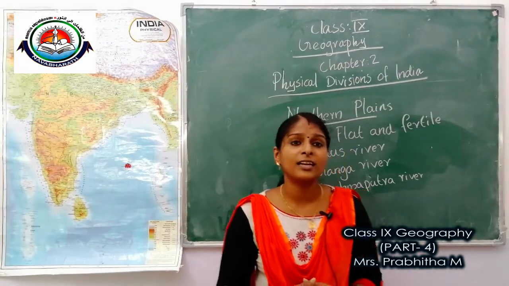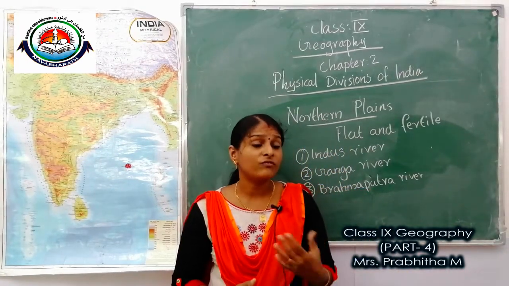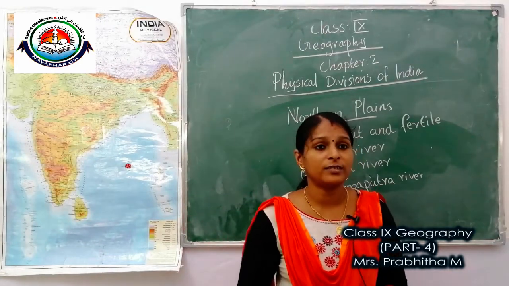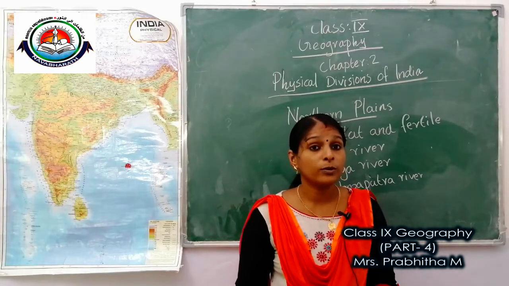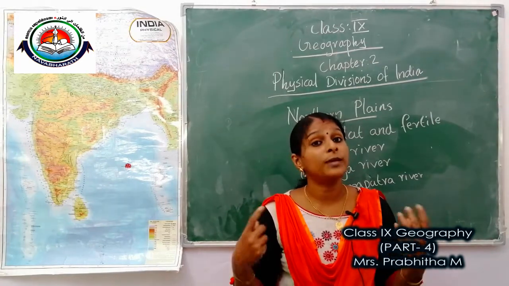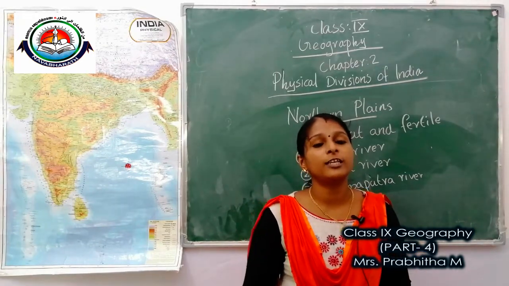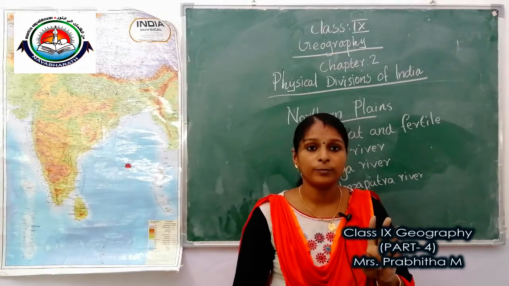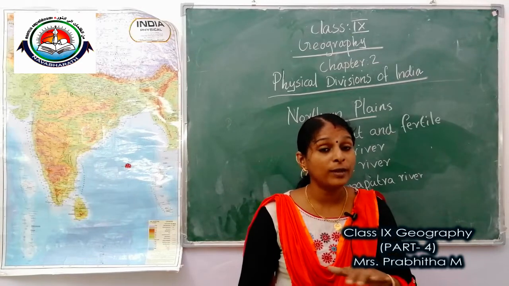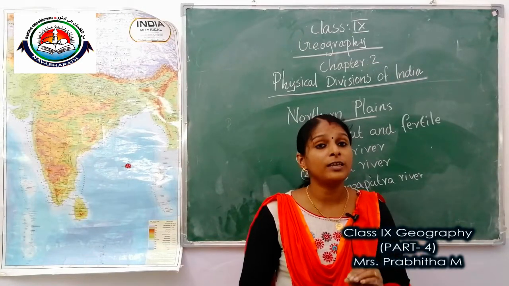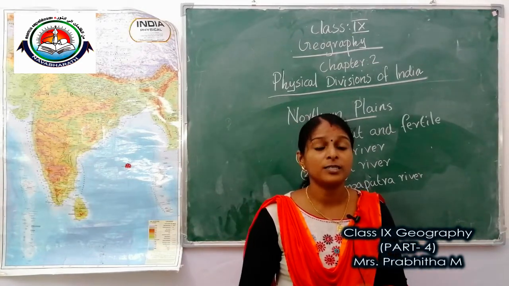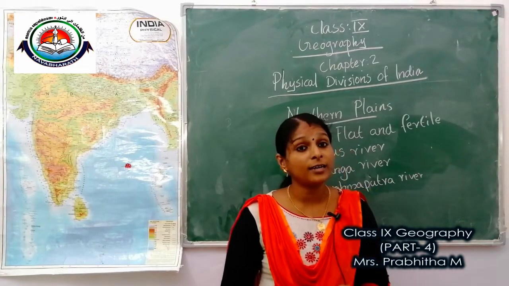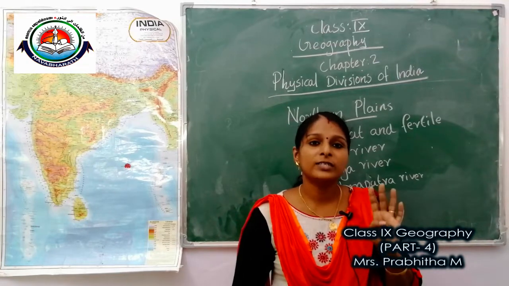Northern plains are generally described as flat land with no variations in its relief features, but it is not true. We are saying it is plain land, right? But there are some variations in its relief features. According to the variations in relief features, northern plains are divided into 4. Which are the 4?